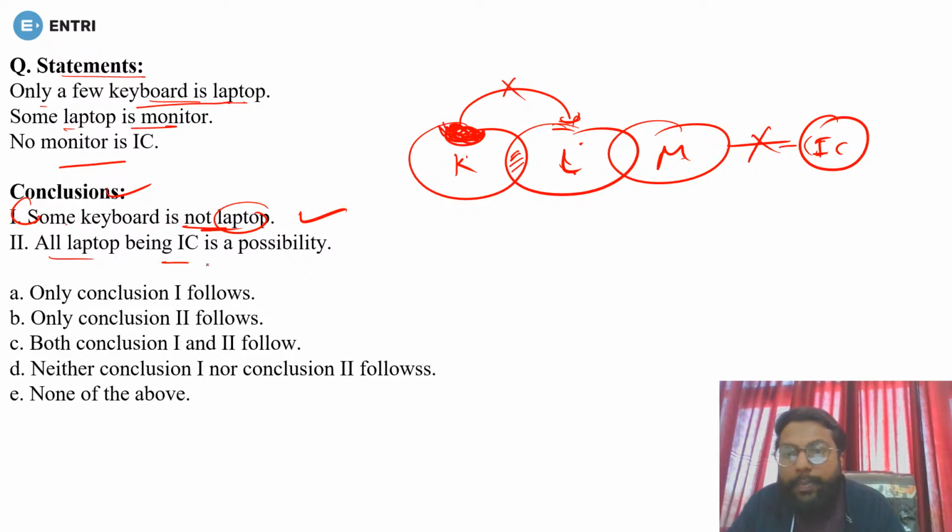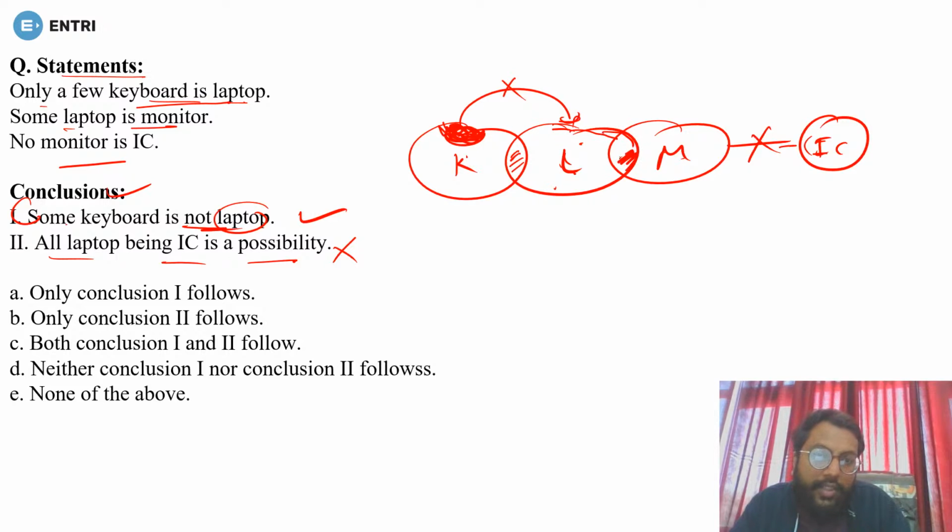Now, all laptop being IC is a possibility? No. Why? See, all laptop means you are taking all the laptop, including this part as well, into the IC. But this part includes what? Monitor, and no monitor is IC. So the part of laptop in the monitor can't be the part of IC, so you can't take all laptop being IC as a possibility. So this is wrong. So only the first follows, that is option number A, the right answer. Yep, done. Very good. Everyone is doing great.